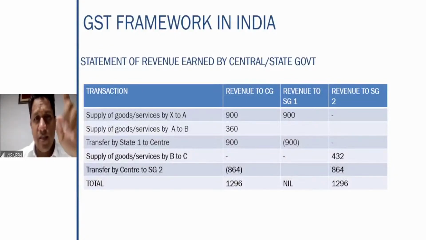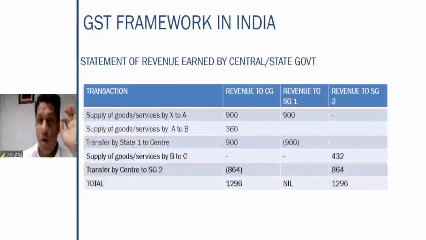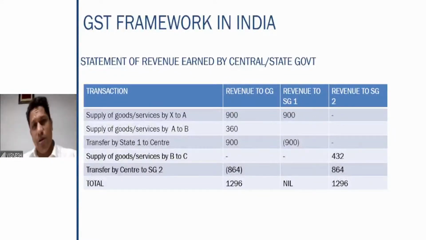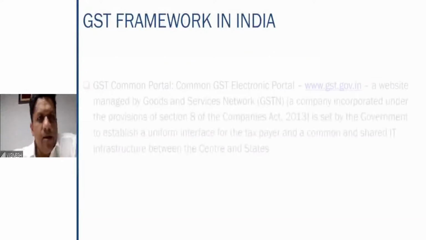In that chapter of manufacture, 100 to 150 case laws used to be there only on the concept of manufacture. So you guys are very lucky. You will not have the headache of the case laws and the judgments, at least for the next 10 years. Some case laws will be there, but not much, because it is a new law. It is only now going into the 6th year of its existence, right?